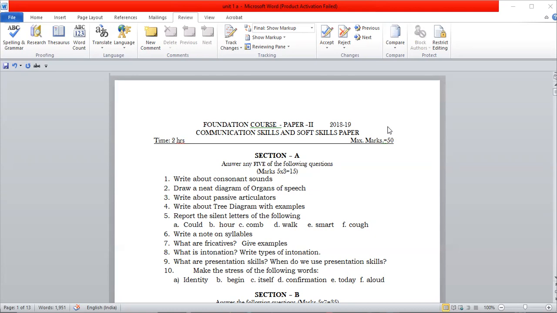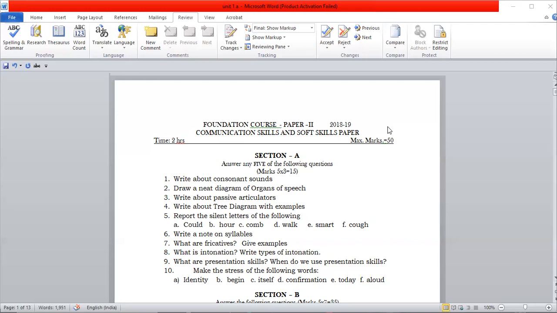Sixth one, write a note on syllables. Seventh one, what are fricatives? Give examples. Eighth one, what is intonation? Write types of intonation. Ninth one, what are presentation skills? When do we use presentation skills?